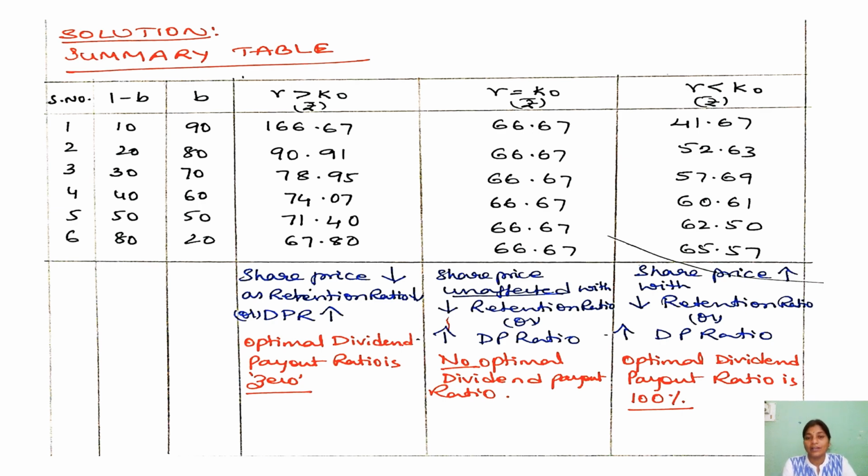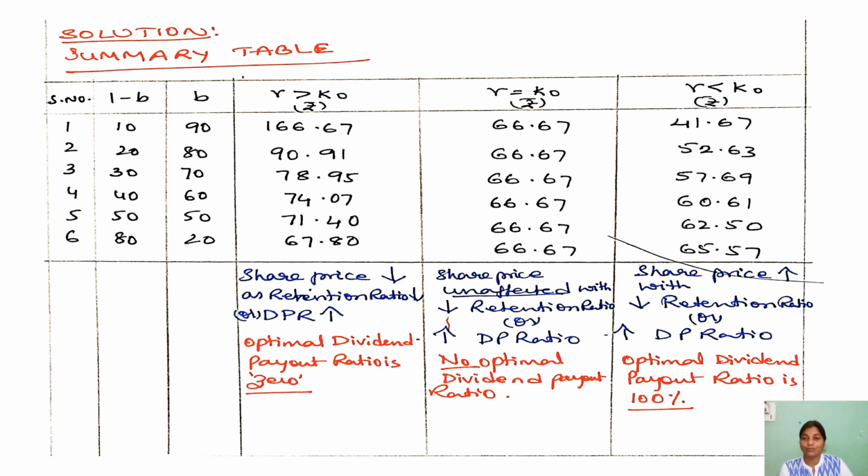Now in the case when R is equal to K naught, you see that there is no effect on the share price. Whether your dividend payout ratio is increasing or retention ratio is decreasing, there is no effect on the share price, which means it is constant. There is no optimal dividend payout ratio in this particular situation when R is equal to K naught.